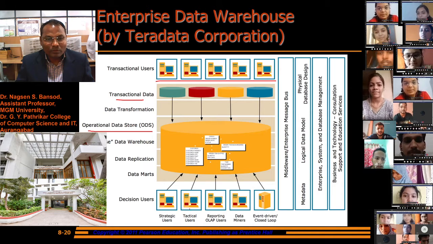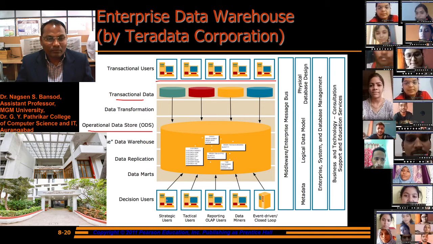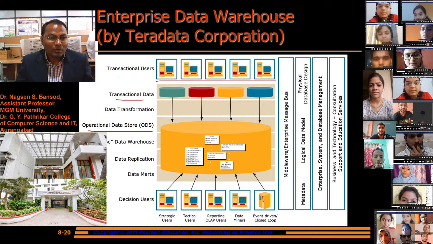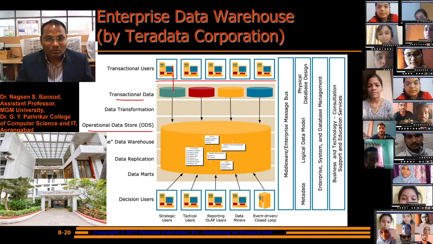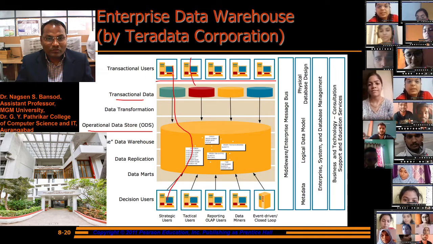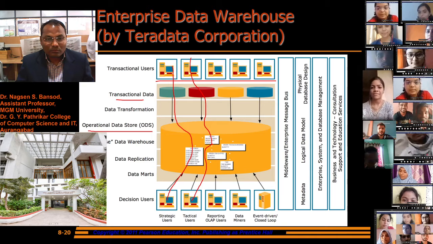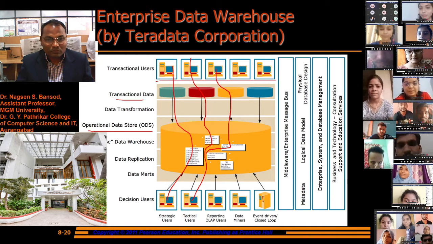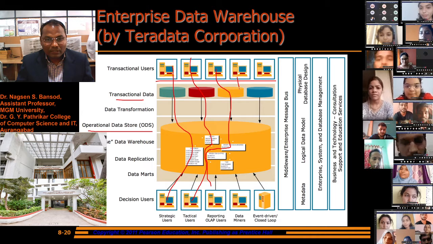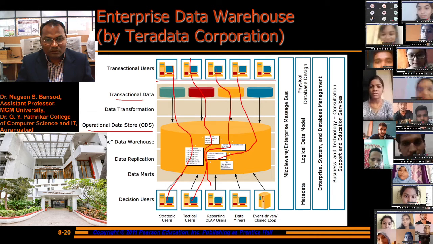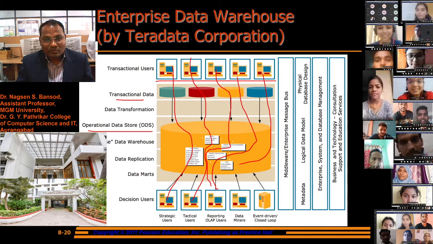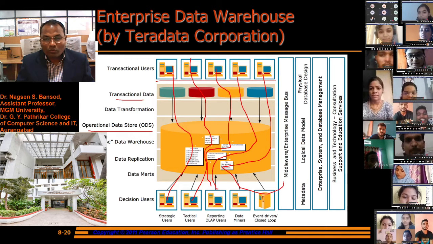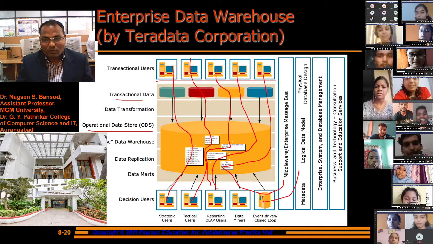Apart from this, one model we can select is strategic user, data mart, and transactional user. We can select this path, we can select this path, we can select this path, as well as we can select such a type of model to perform this operation.